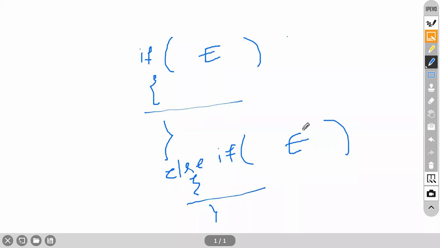So what happens next? If this expression becomes false, what happens exactly? Instead of going to the if else body, it will go to the else part. Again, the else part will have a body, and in this body it will have some statement. That statement will be executed. This is how the process happens in if else. If else if, that's what we call the if else if ladder. So this is what we discussed in the last class.